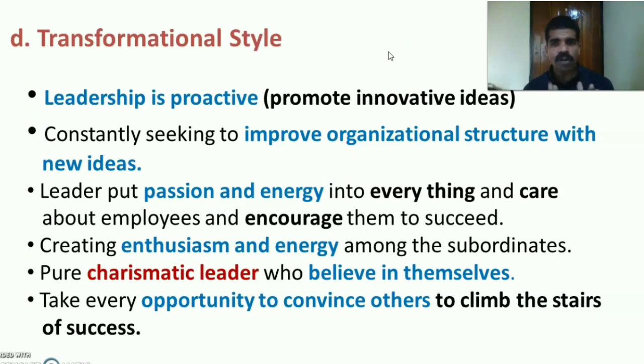Then the last one is transformational style. Here the leadership is proactive. That is, they promote innovative ideas. So the leader is constantly seeking to improve the organization structure with new ideas. So this is just the opposite of the transactional leadership style. The leader puts passion and energy into everything, cares about the employees and encourages them to succeed. Then creating enthusiasm and energy among the subordinates.